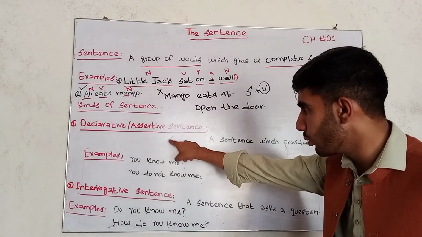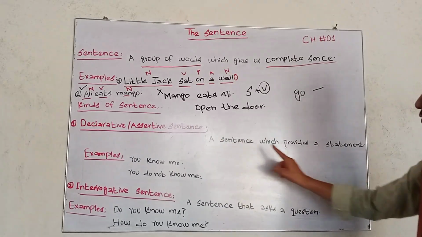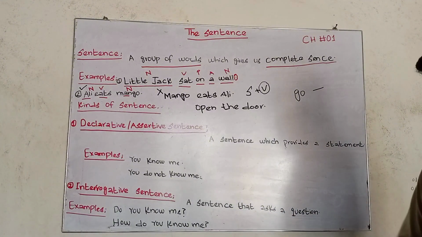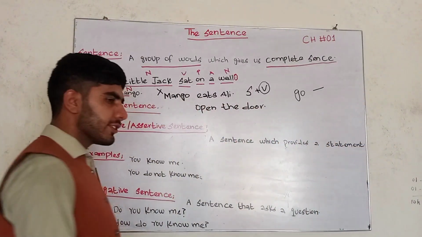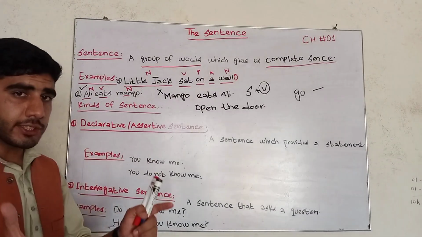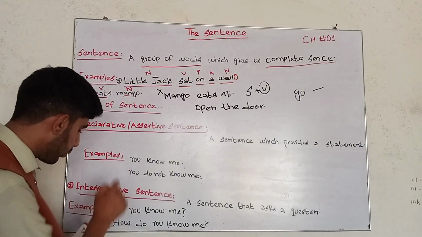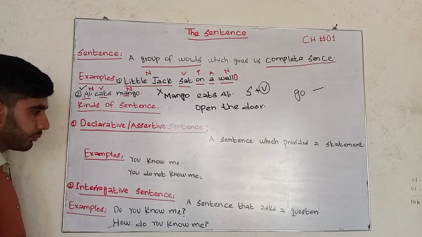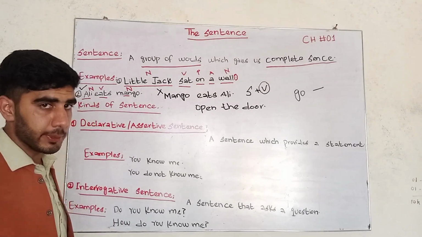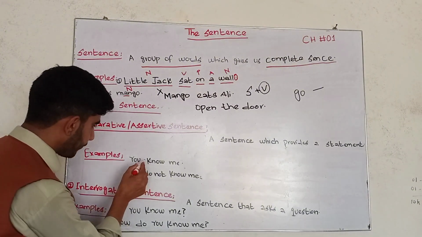But first I'll explain to you the declarative sentence. It is also called assertive sentence. A sentence which provides a statement. A sentence which provides us a statement. But it is not necessary for the declarative or assertive sentence that the structure will be positive or negative. But if you think about this sentence, you know me. You know me. This is a sentence of the present indefinite tense. You know me.